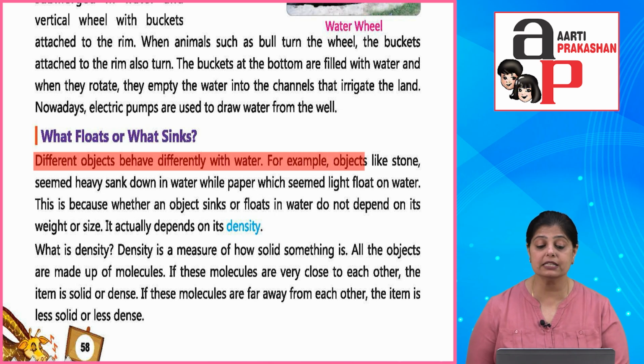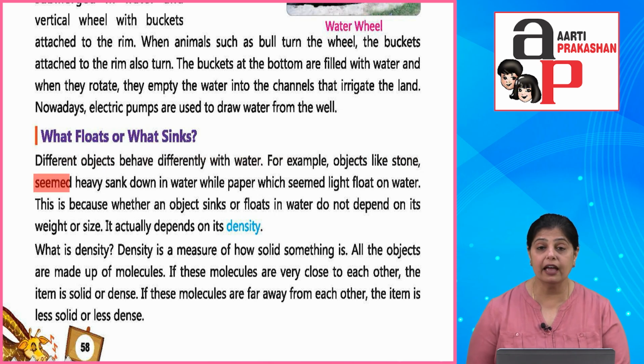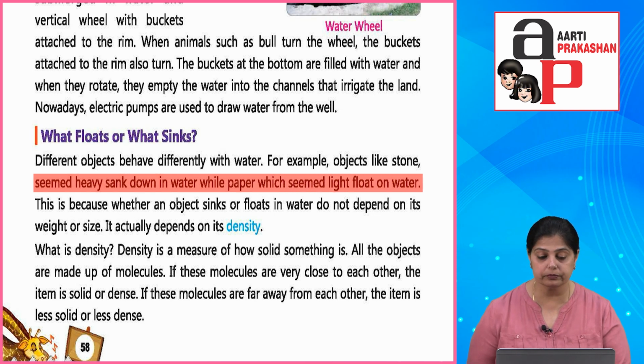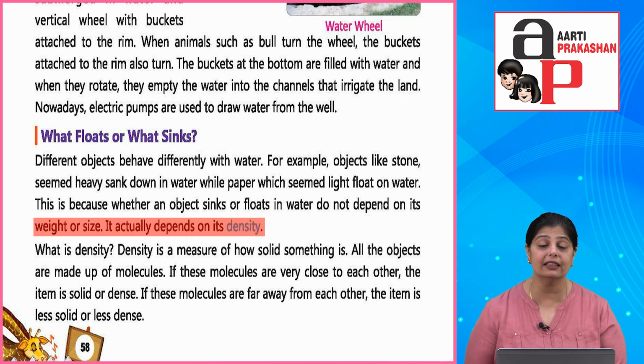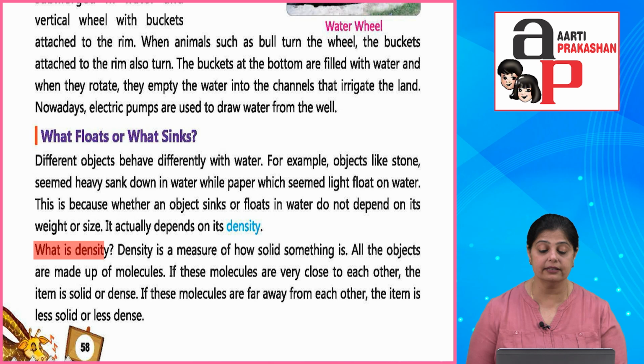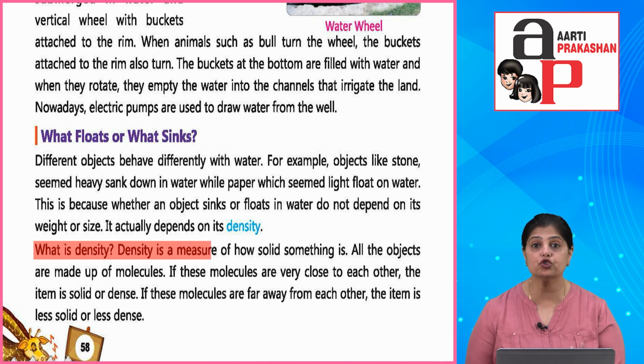Okay, now different objects behave differently with water. For example, objects like stone, which seem heavy, sink down in water, while paper, which seems light, floats on water. This is because whether an object sinks or floats in water does not depend on its weight or size. It actually depends on its density. It depends on how dense it is.